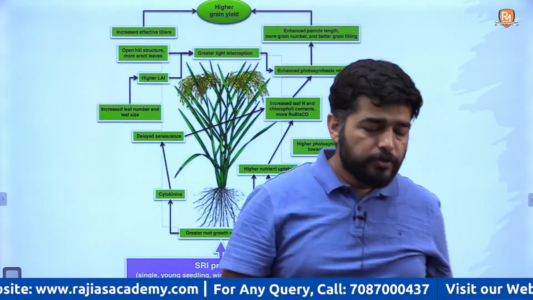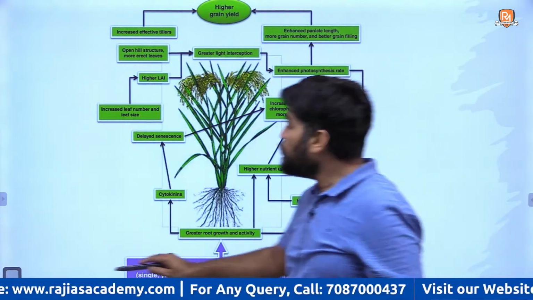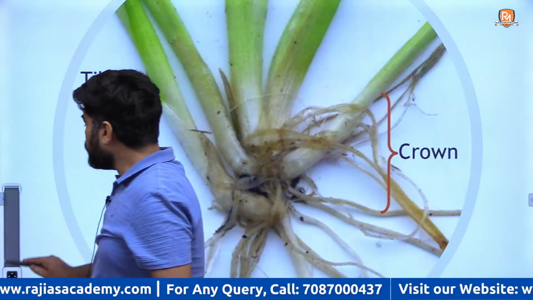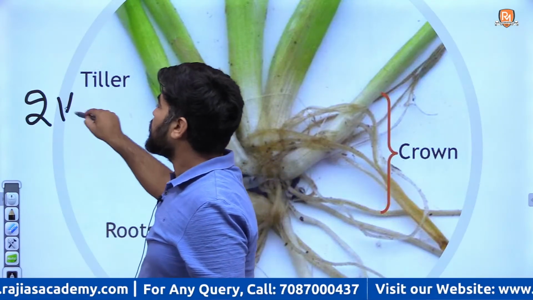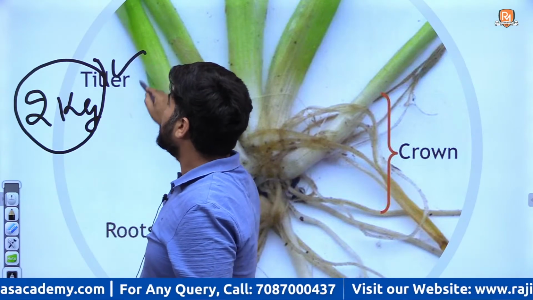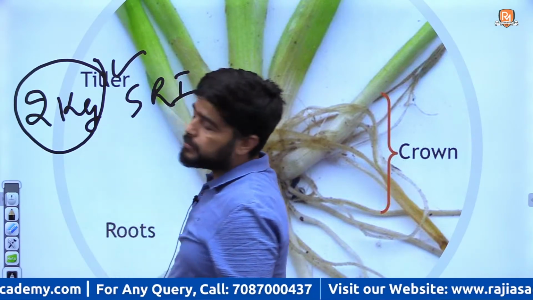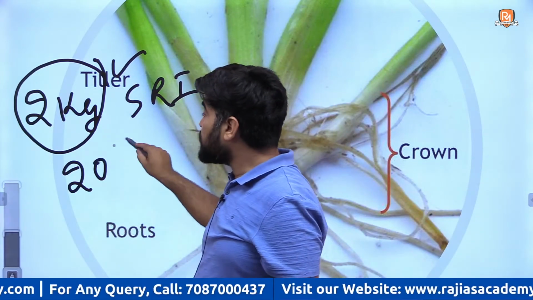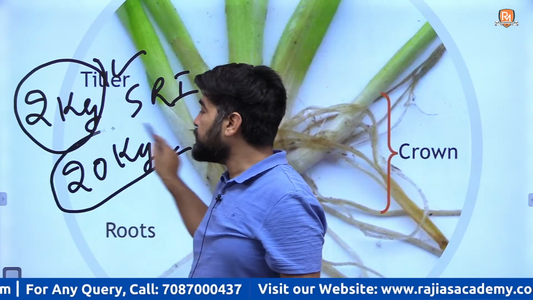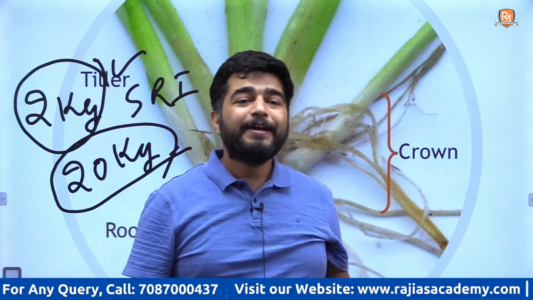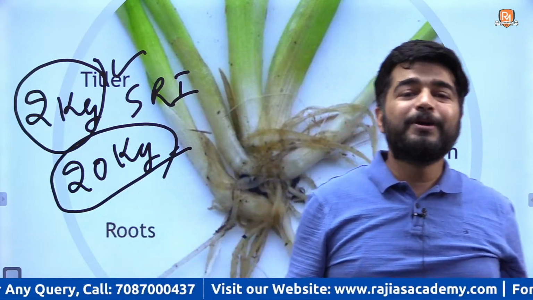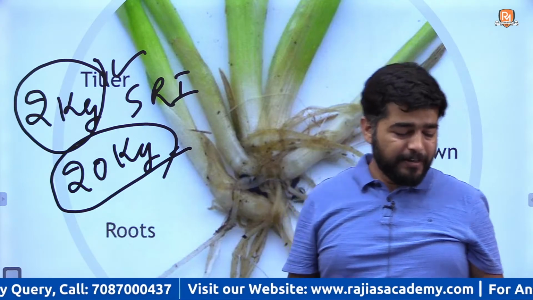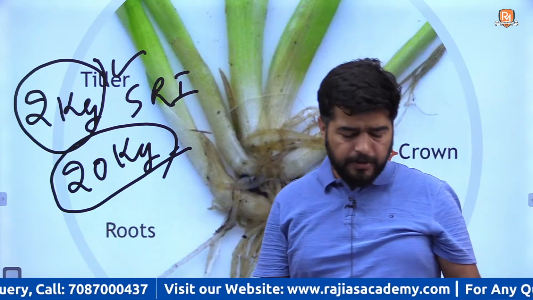Second thing is, you will need only 2 kg of seed in the SRI method, the System of Rice Intensification. In the traditional method, you need 20 kg of seeds. So input is less or not? Fine? Getting it or not?